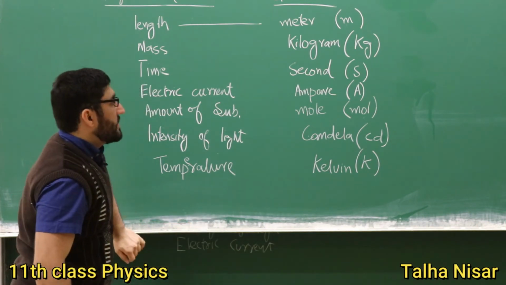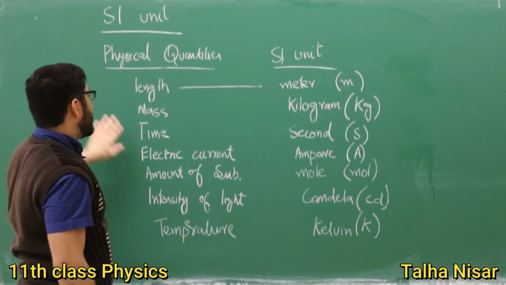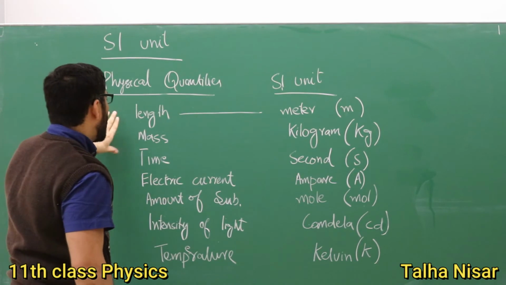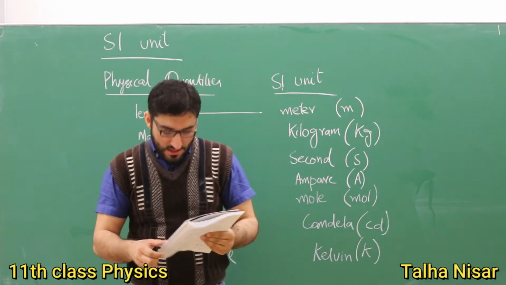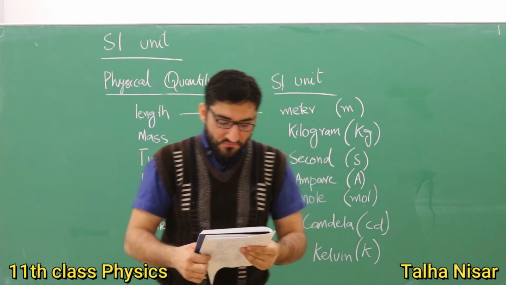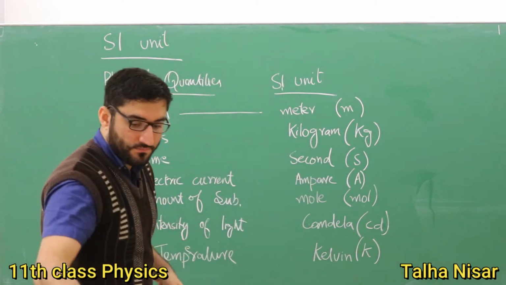So these are the physical quantities, as you can see. Based on these physical quantities, we can derive many other units.